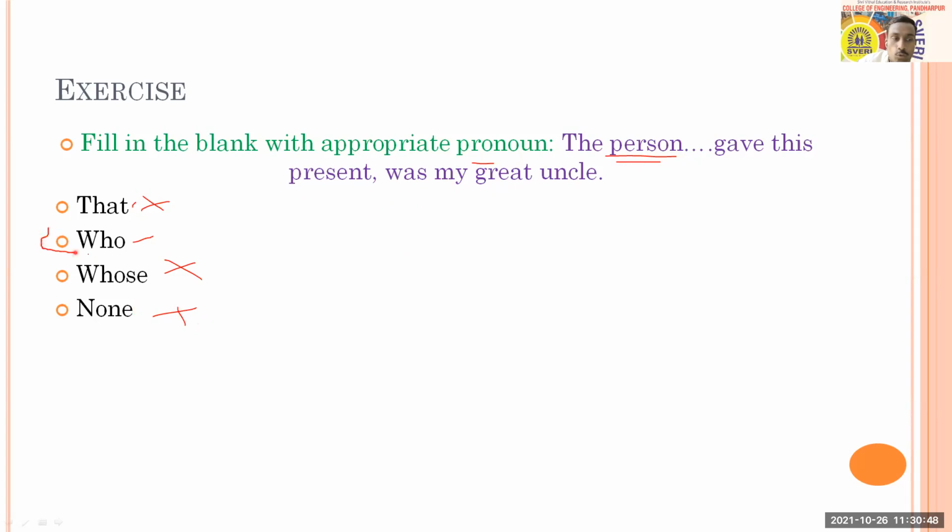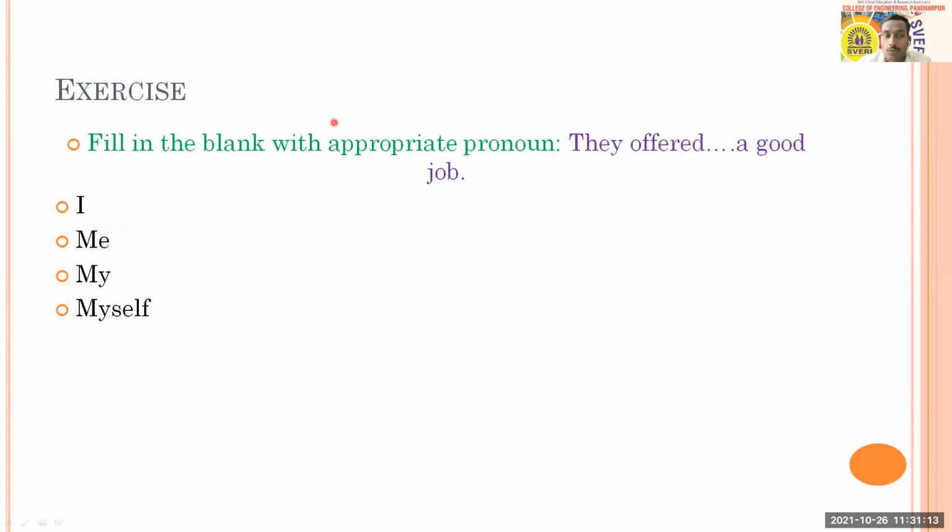All of you who thought of this option are right. Let's read the sentence with this option: The person who gave this present was my great uncle, and it makes sense. So it is okay, and the answer is "who." All of you are right. With this, we will move towards the next slide with the next question.